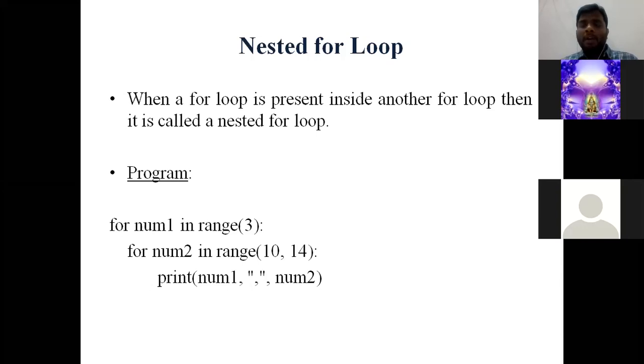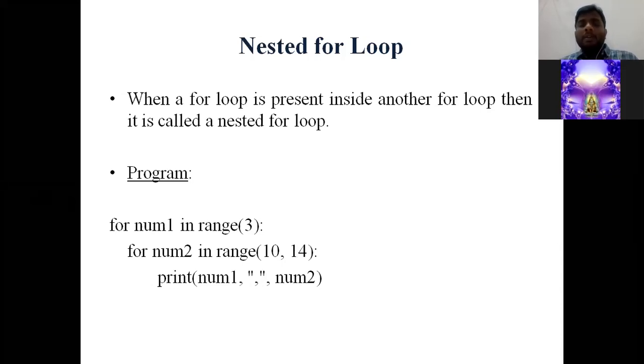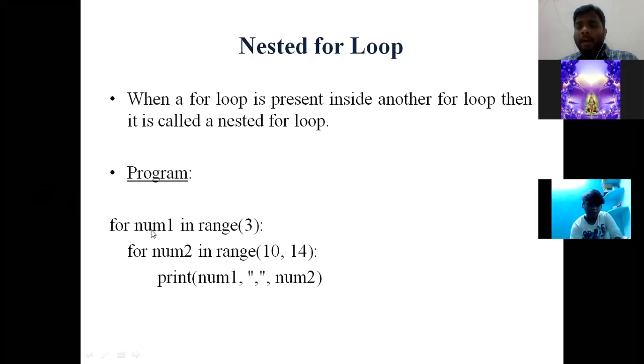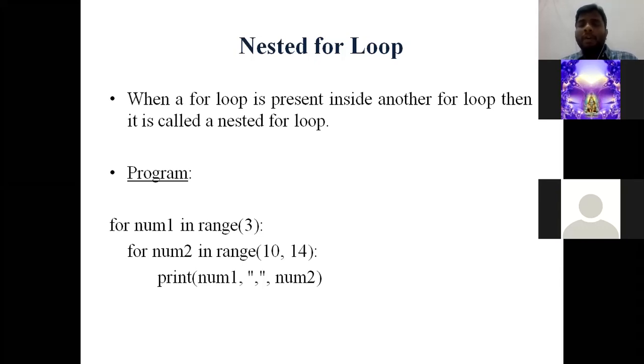Okay. Remember this point 1. Next we are coming into the inner loop. Here num2 is the variable. Range of 10, 14 means 10, 11, 12 and 13, 4 values. So num1 has a sequence of 3 values, which are 0, 1 and 2. Next, num2 has a sequence of 4 values, which are 10, 11, 12, 13.